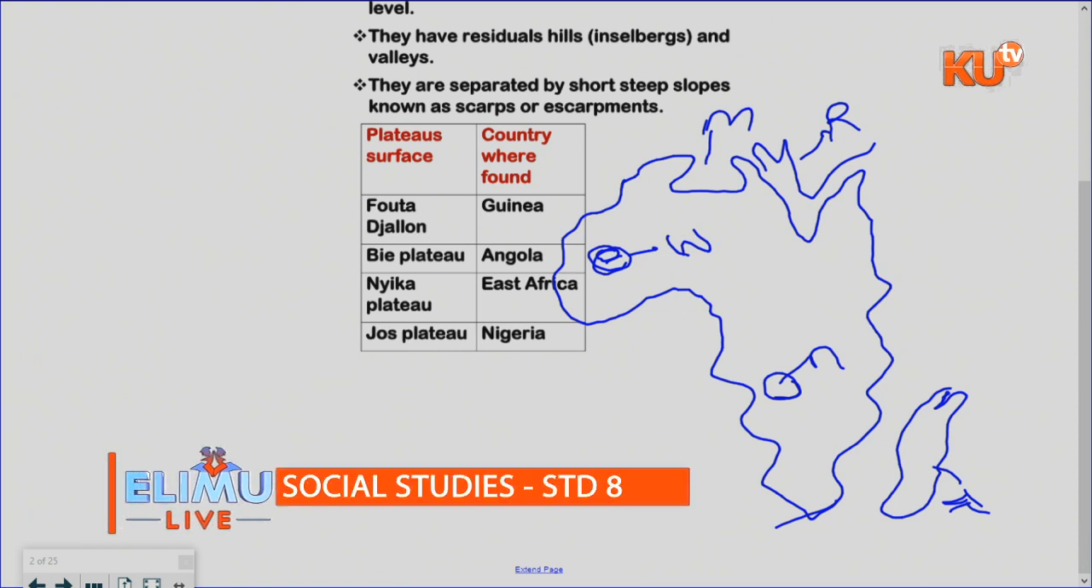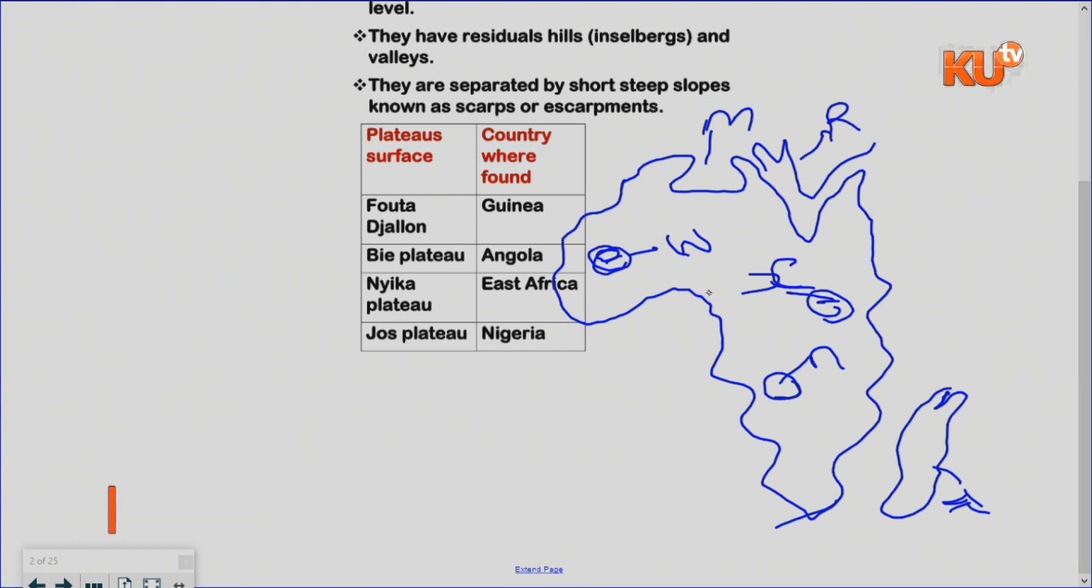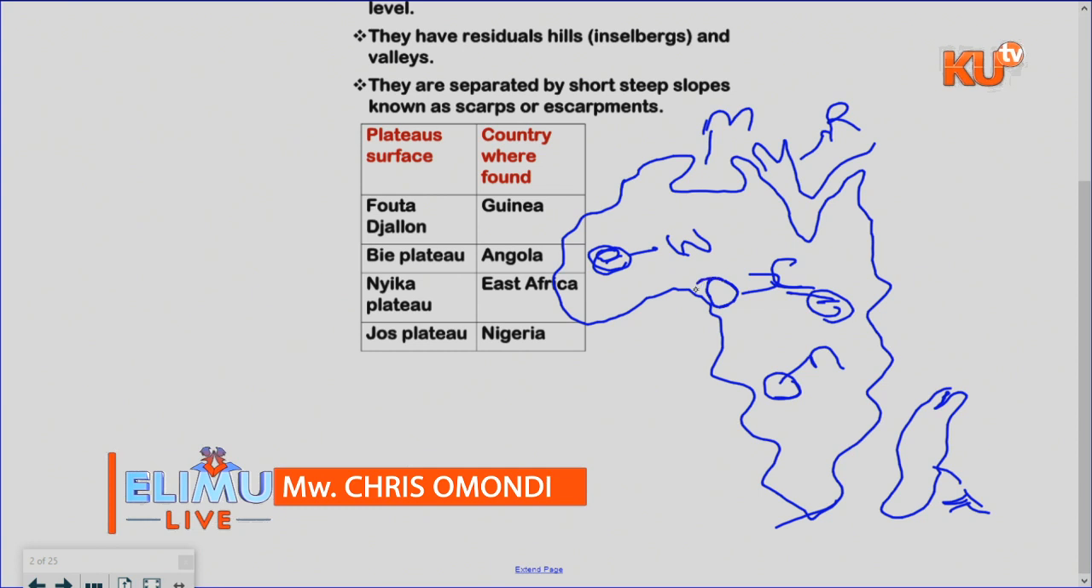We have the Nyika Plateau in Eastern Africa. Eastern Africa is here. Nyika Plateau is around this part, the part marked X, my learners. Then we have the Jos Plateau in Nigeria. Nigeria is in the western part, around here. That is where we have the Jos Plateau. Let me mark it J.